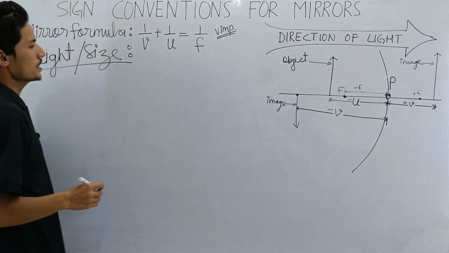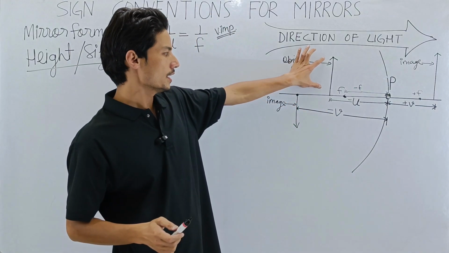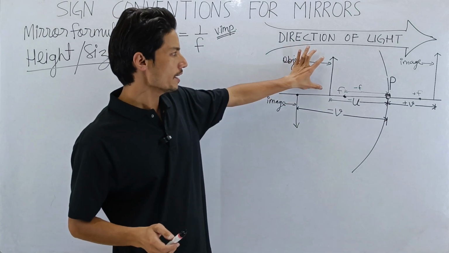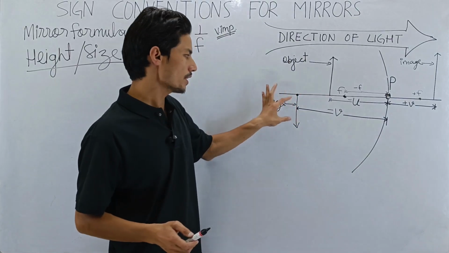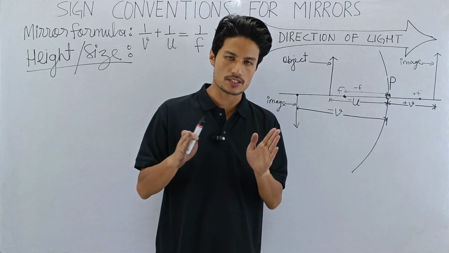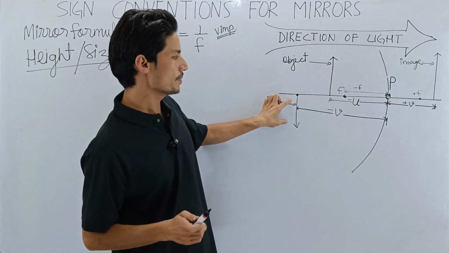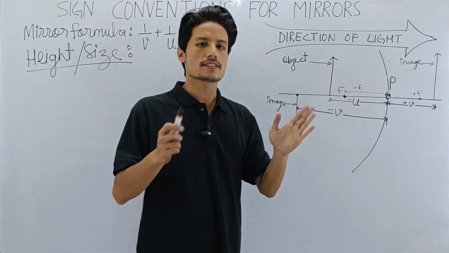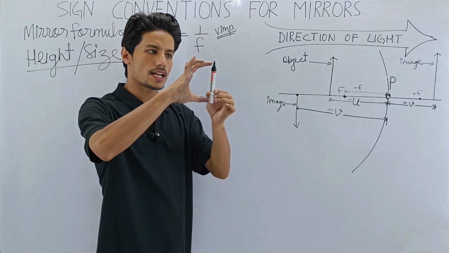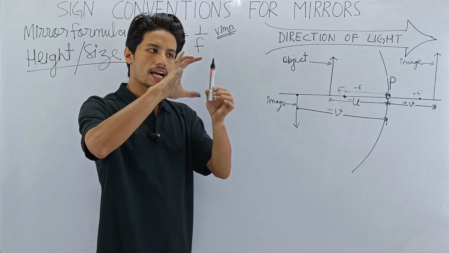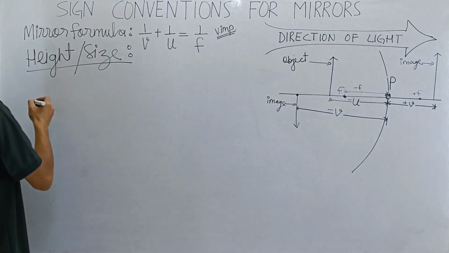We will be talking about the height of the object and the height of the image, size of the object, size of the image. All right, height and size are synonymous. Don't get confused, they are the same thing. This is the object marker. We can call it the size of the marker or the height of the marker. Same.